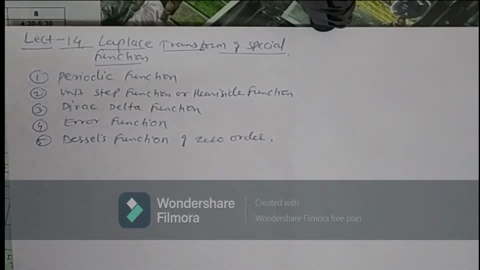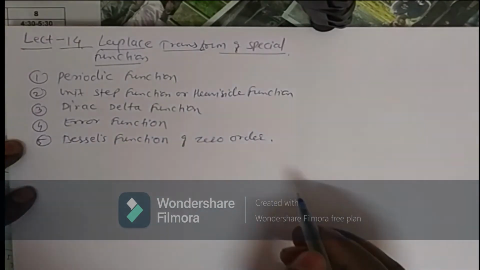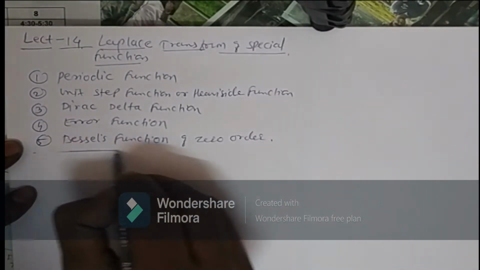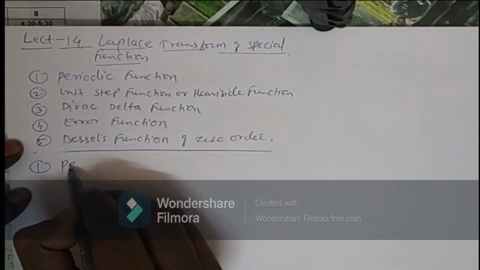Okay, so these are the different special functions that we have to study in this particular lecture number 14 or the next lectures. So let us start with the first, that is the periodic function.